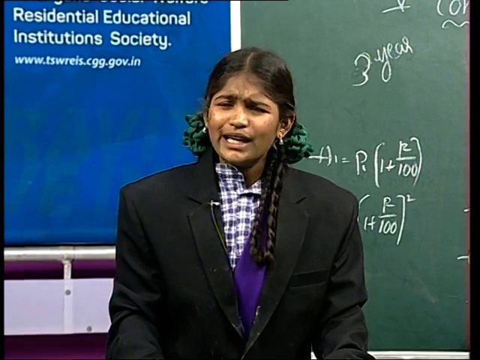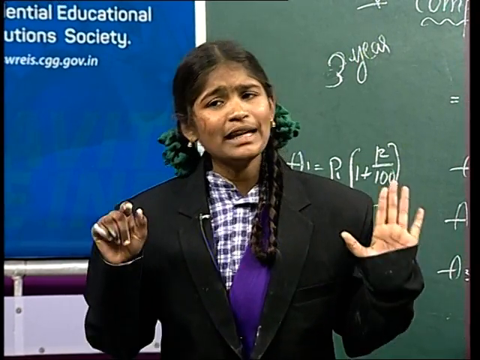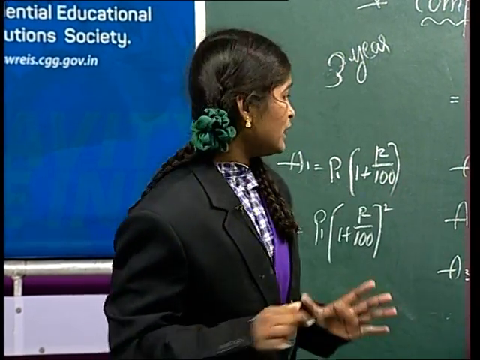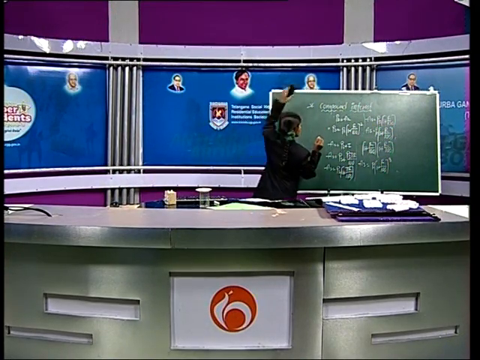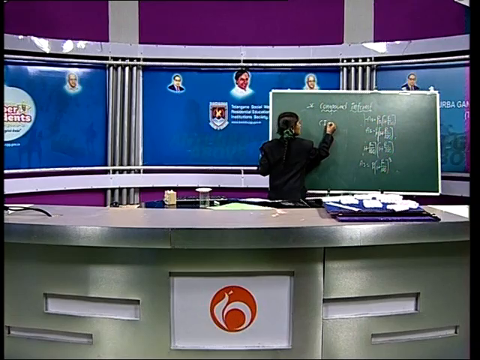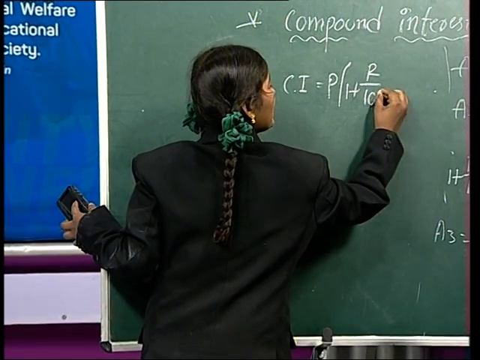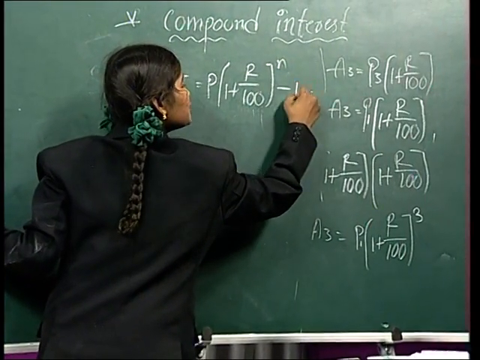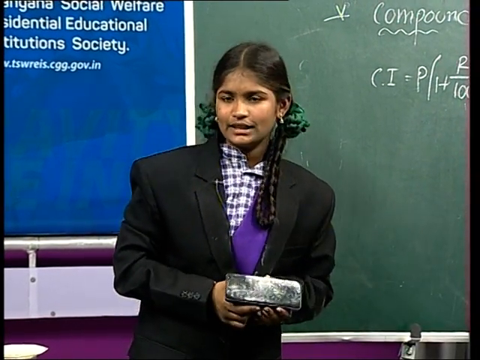Friends, if you want to find the compound interest, how can you calculate? Yes, it's correct. If you want to find it, you can easily subtract the principal from the amount. Compound interest equal to principal of 1 plus R by 100 whole power n minus principal. Then you get the compound interest. Okay.